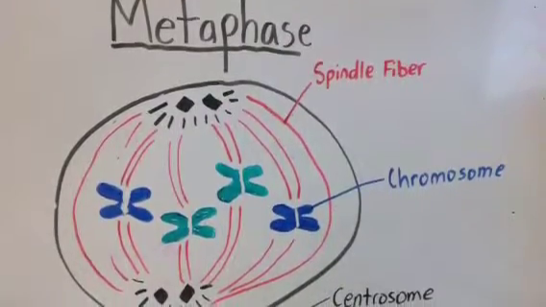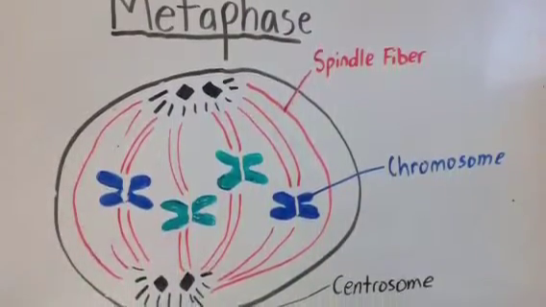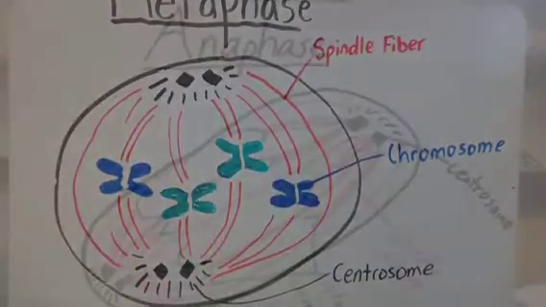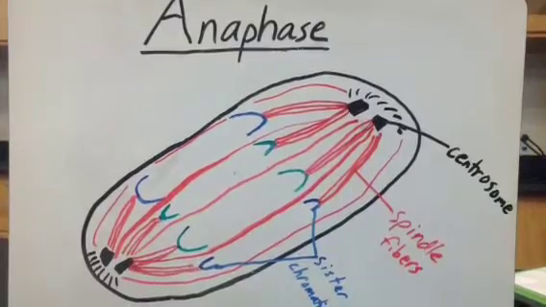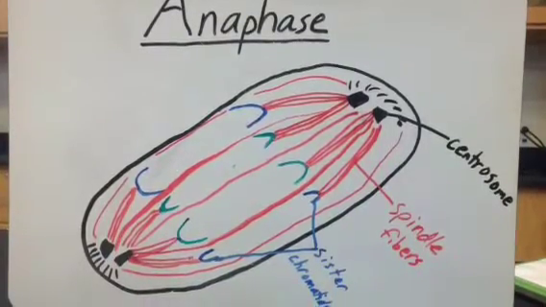In metaphase, the spindle fibers position chromosomes along the center of the cell. During anaphase, the spindle fibers shorten, pulling the sister chromatids apart to opposite poles of the cell.